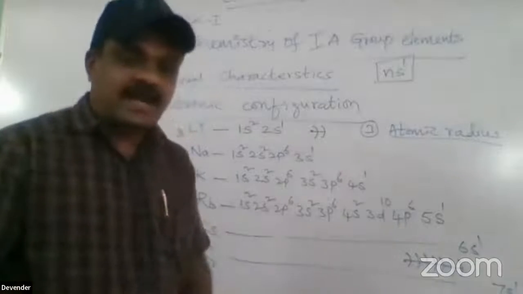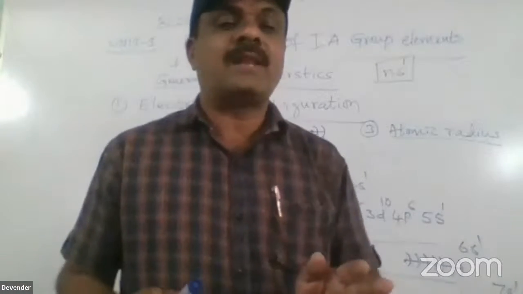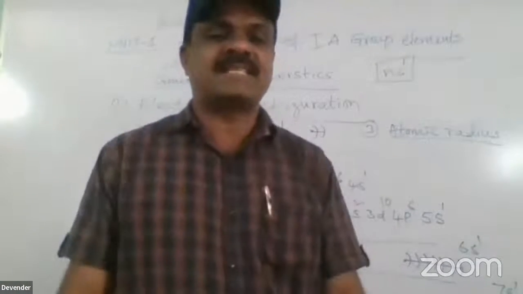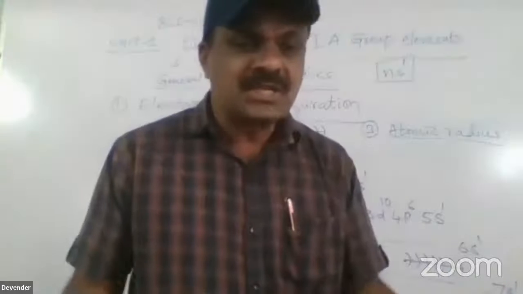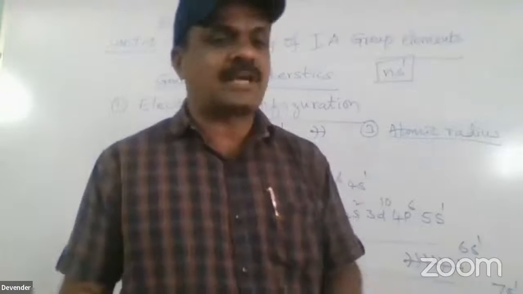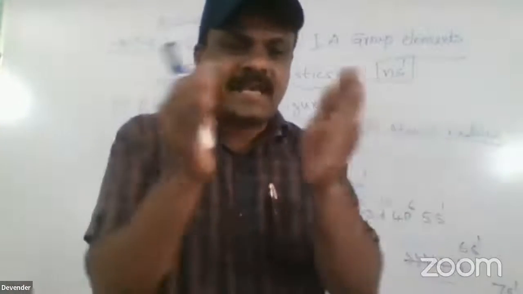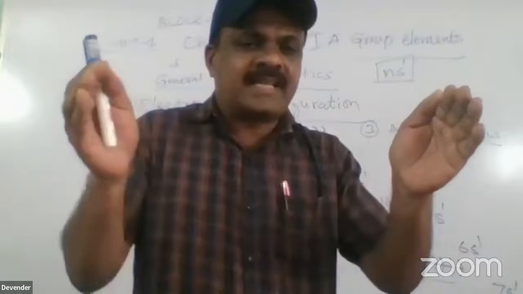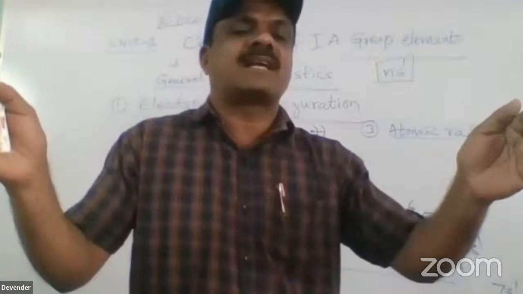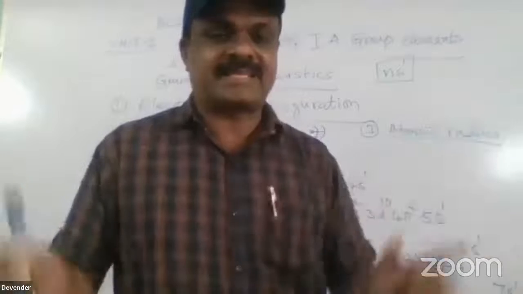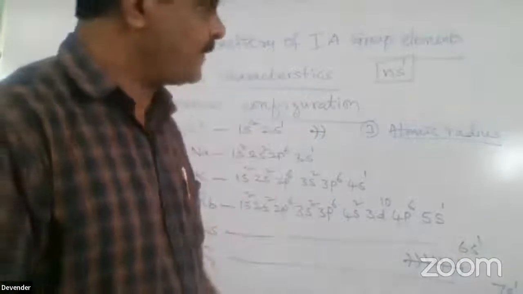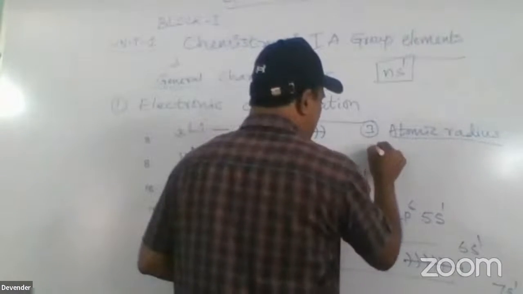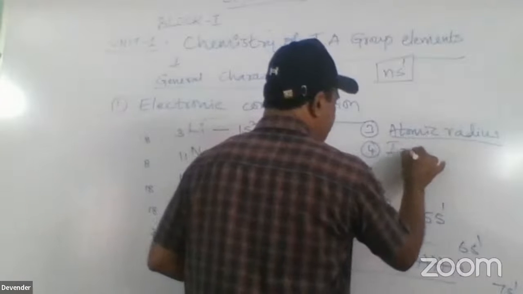That's why the atomic radius in the first group elements increases from top to bottom, due to the increasing number of orbits or shells. When shells increase, automatically the radius increases. Lithium is like this, and coming down, slowly the atomic radius increases. Francium is like this because the number of shells increases. This is about the atomic radius. Now coming to the fourth characteristic, ionization energy.